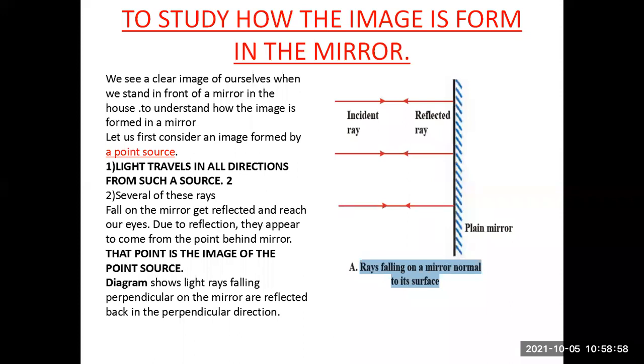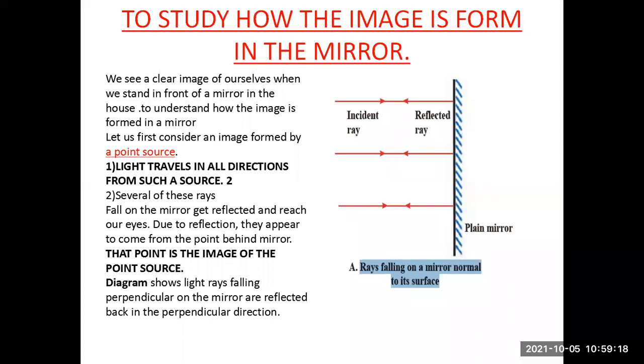Now, what is the object? A point is an object. A small point is the object. So you can see no object is placed in front of the mirror as they have considered a point source. The image is formed by a point source.